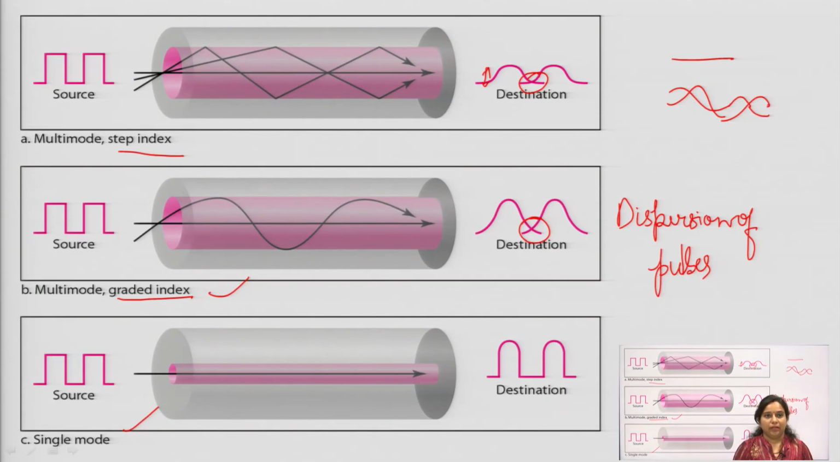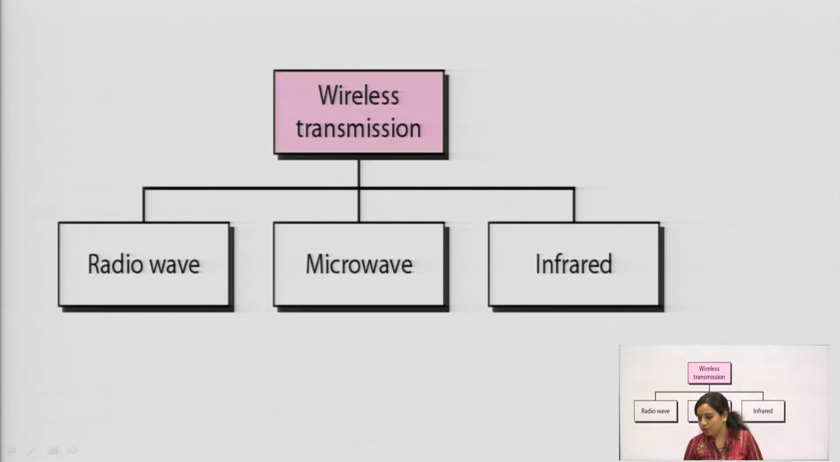Then multi-mode graded index: the strength of the signal will be maintained, but the dispersion of pulses is there and crosstalk will take place. In case of step index, the strength of the signal will be reduced. So, this is about the propagation modes.